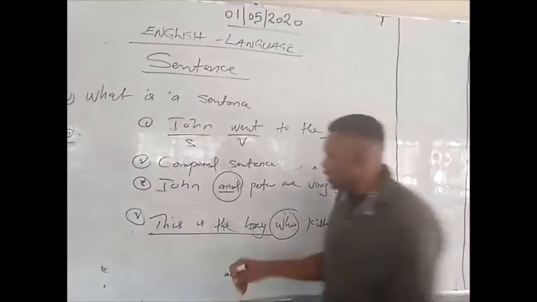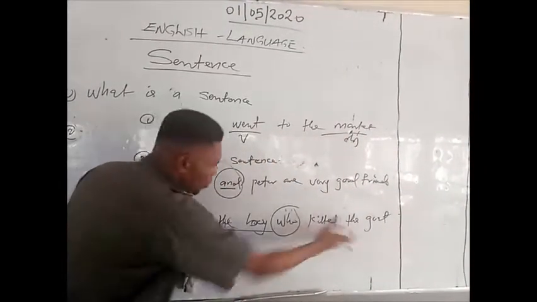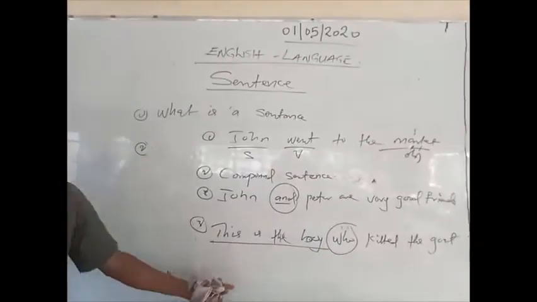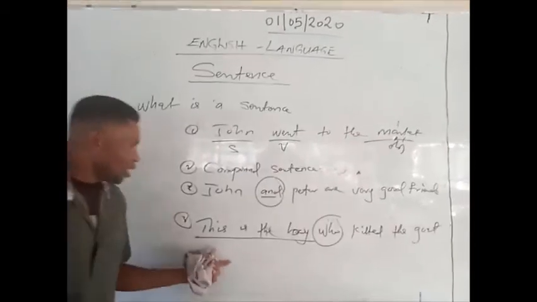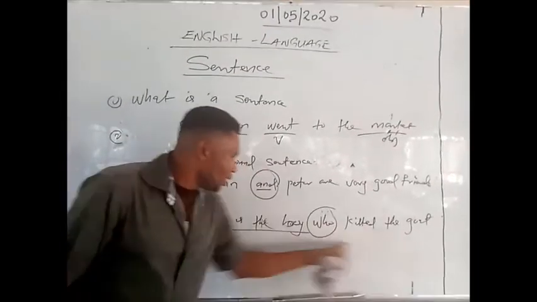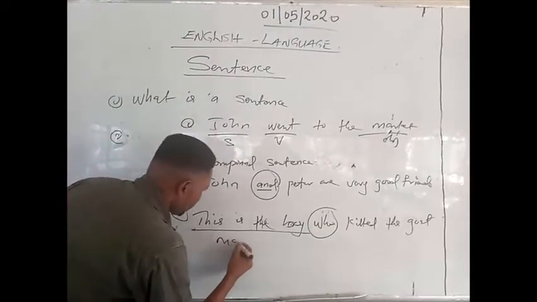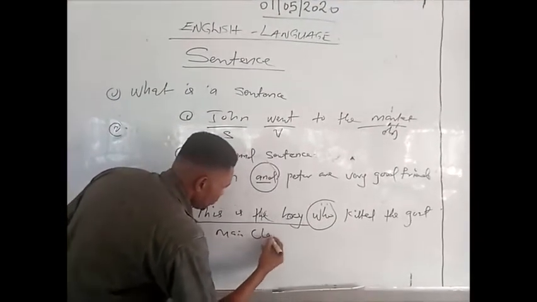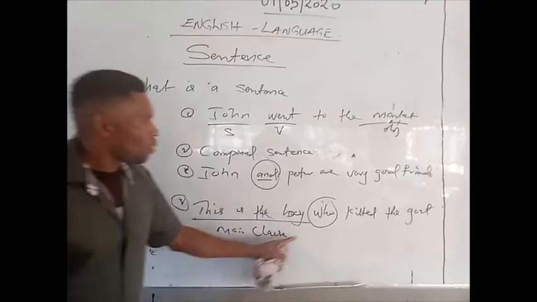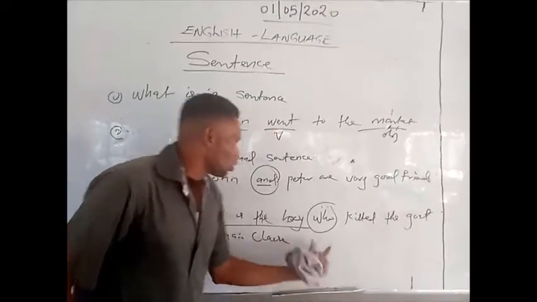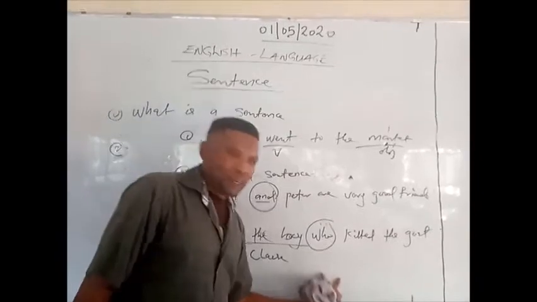The boy here in question is the one who killed the goat. And that is why it is called a main clause. This is the boy who killed the goat is said to be a main clause in the expression used. This is the main clause: the boy. Who killed the goat is said to be the subordinate or dependent clause.